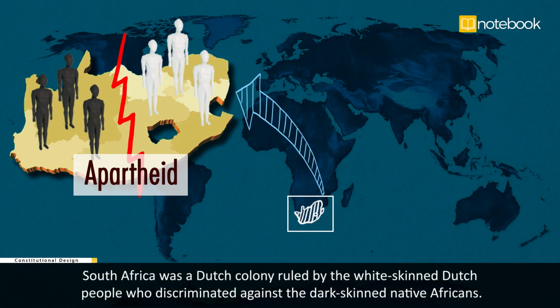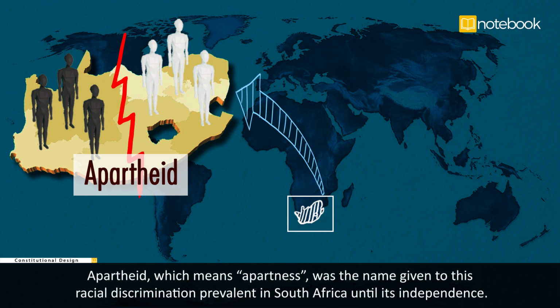South Africa was a Dutch colony ruled by the white-skinned Dutch people who discriminated against the dark-skinned native Africans. Apartheid, which means apartness, was the name given to this racial discrimination prevalent in South Africa until its independence.